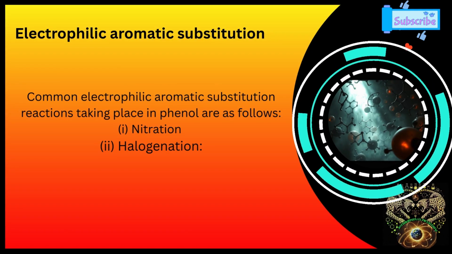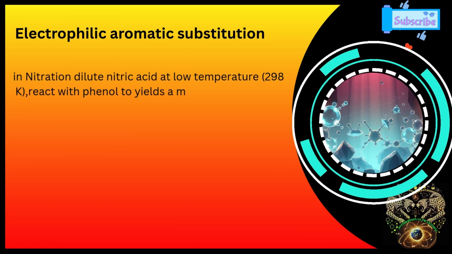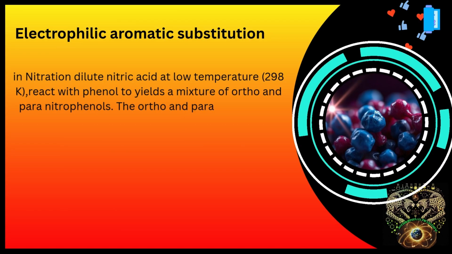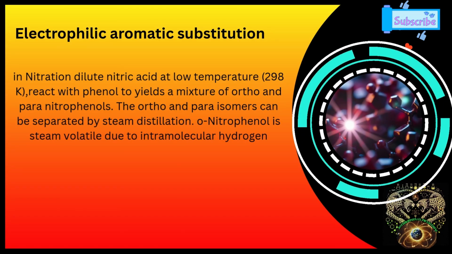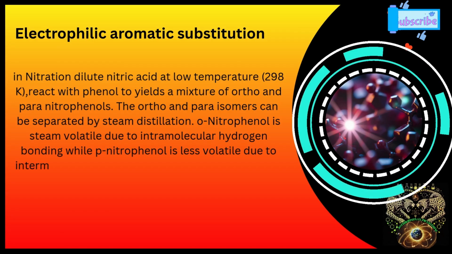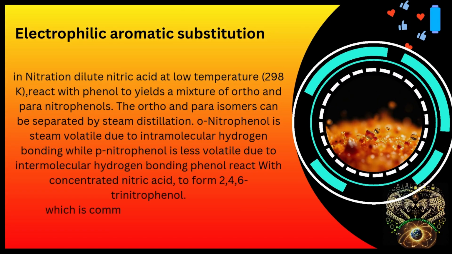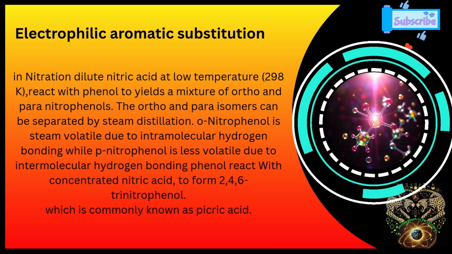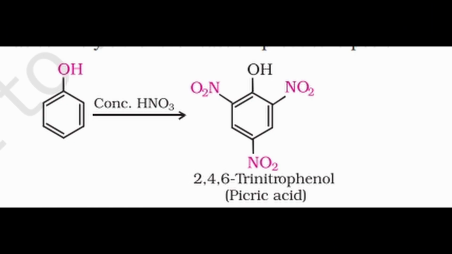In nitration, dilute nitric acid at low temperature reacts with phenol to yield a mixture of ortho and para nitrophenols. The ortho and para isomers can be separated by steam distillation. Ortho nitrophenol is steam volatile due to intramolecular hydrogen bonding, while para nitrophenol is less volatile due to intermolecular hydrogen bonding. Phenol reacts with concentrated nitric acid to form 2,4,6 trinitrophenol, which is commonly known as picric acid.